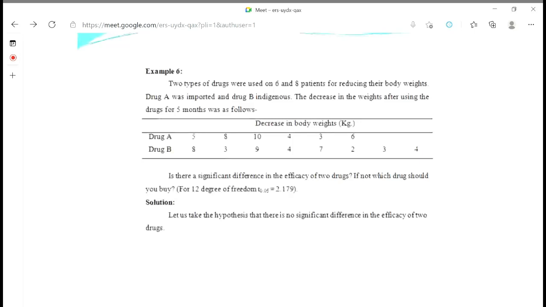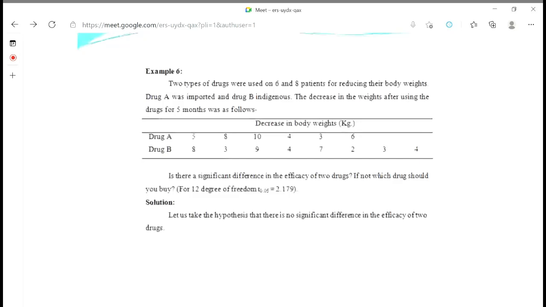Why is it independent? Because the patients are different in both the groups. Drug A we are giving to different patients, drug B we are giving to different patients. Like drug A, we are giving to 6 patients. They are not the same as drug B. Drug B, we are giving to 8, but they are different. So here both the samples are different. That's why this is the independent sample t-test.